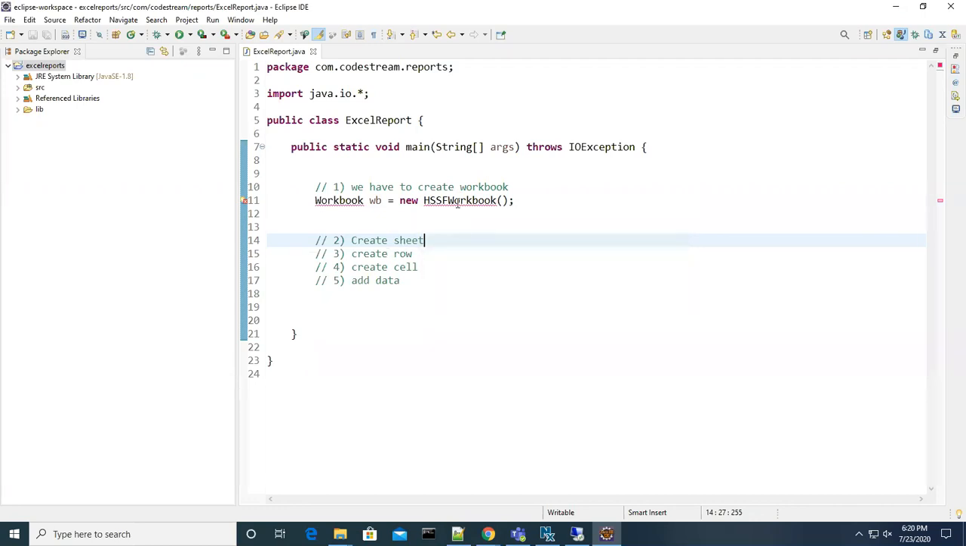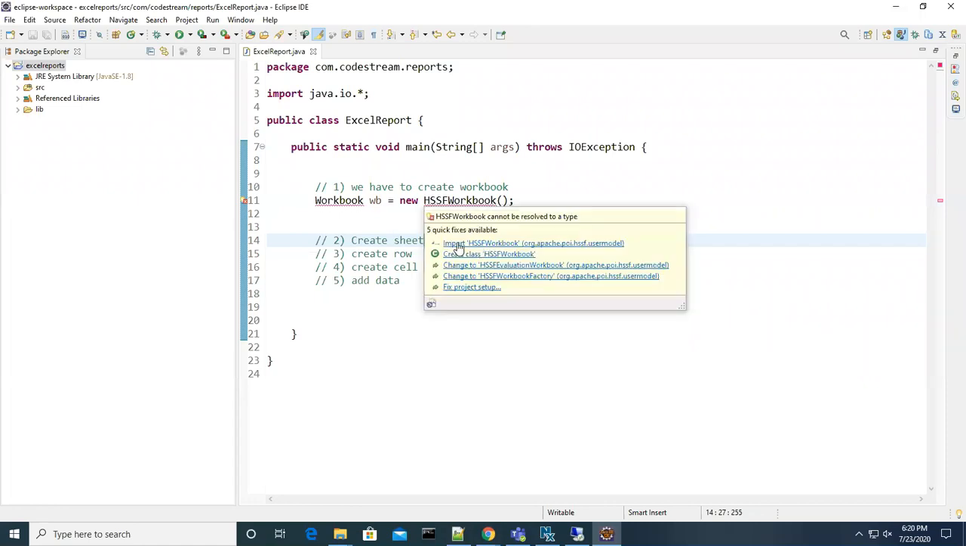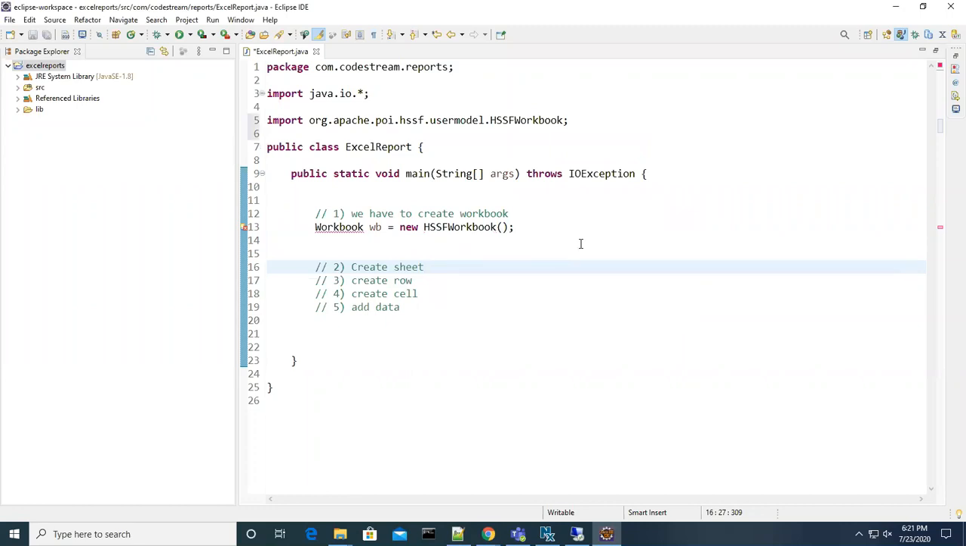We did not get that, we don't see that, right? Now we got it, because those libraries are already known to Eclipse since we set them at the class path level. That is the reason it is giving suggestions. It says, hey, you have to import this class from org.apache.poi. This is the package name. Okay, now I imported it. The error is gone.